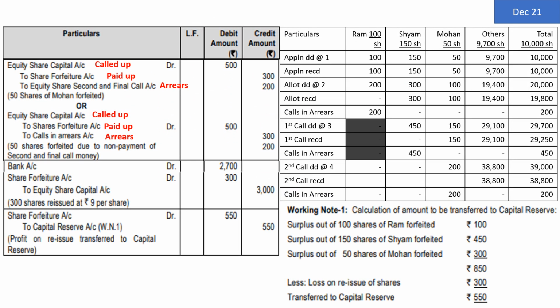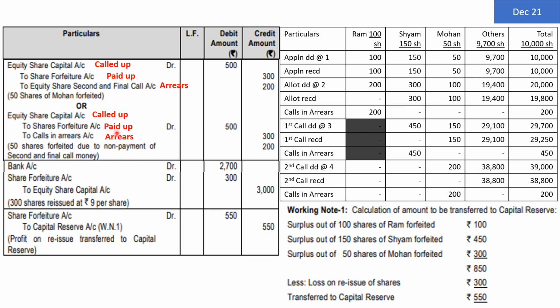The next part, since Mohan has made the mistake, he has made the default, it is necessary for us to even forfeit his shares. The entry for forfeiture is the same: share capital account debit by the amount called up, to share forfeiture account by the amount paid up, to calls in arrears account by the amount of arrears. Now in case of Mohan, 50 shares, we have demanded 1 plus 2, that is 3 rupees, 3 plus 3, that is 6 rupees, 6 plus 4, entire money was demanded from Mohan. So 10 rupees were demanded on 50 shares, that comes to 500 rupees. So equity share capital account debit by the amount called up, 50 into 10 is equal to 500.